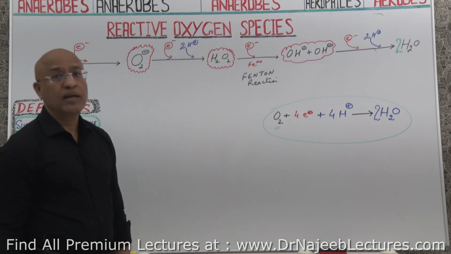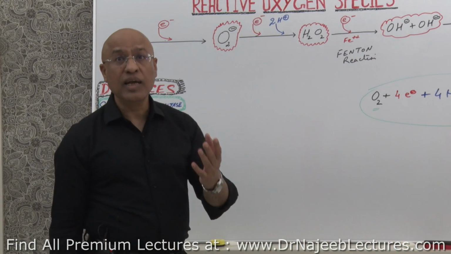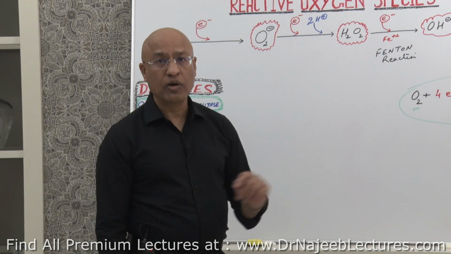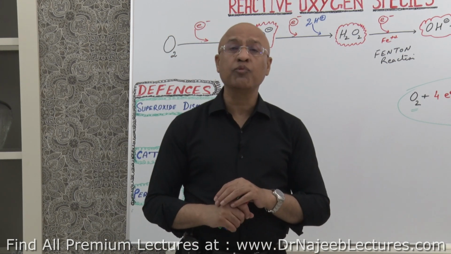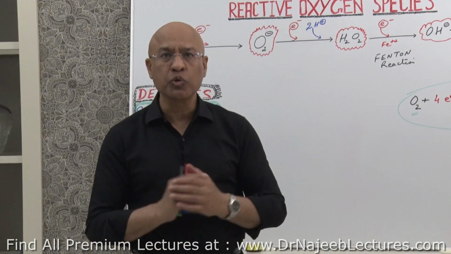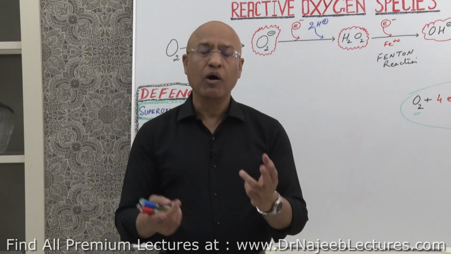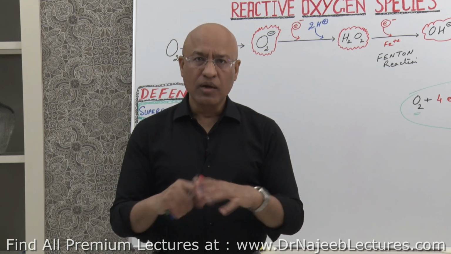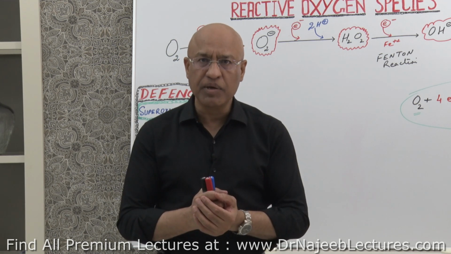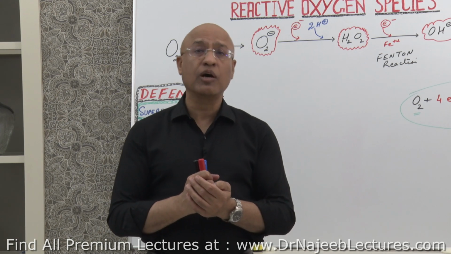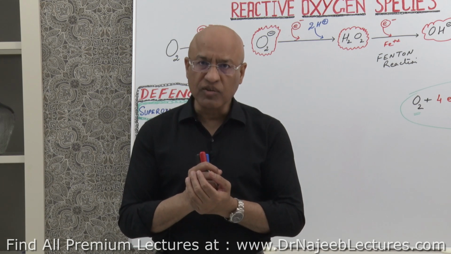With DNA, they can lead to oxidation of the nitrogenous bases, and these reactive oxygen species can attack the sugar phosphate backbone of DNA and produce breaks there. So DNA can have a single strand break, a double strand break, or there can be oxidation of nitrogenous bases, right? So DNA can be damaged. In the same way, RNA can be damaged. Then there can be peroxidation of membrane lipids, or there can be damage to proteins also, right?